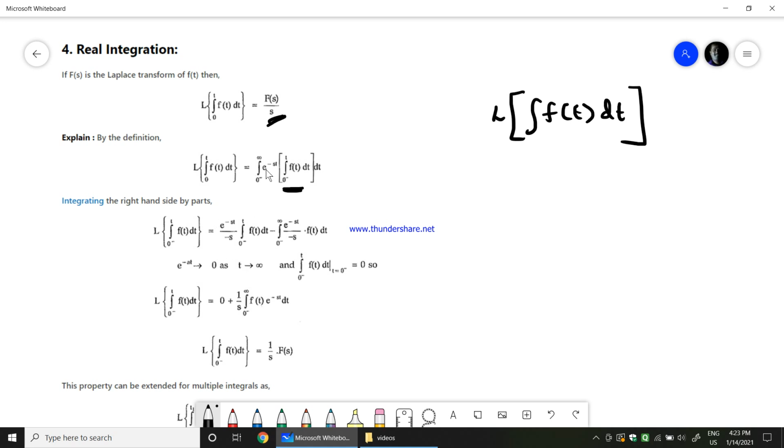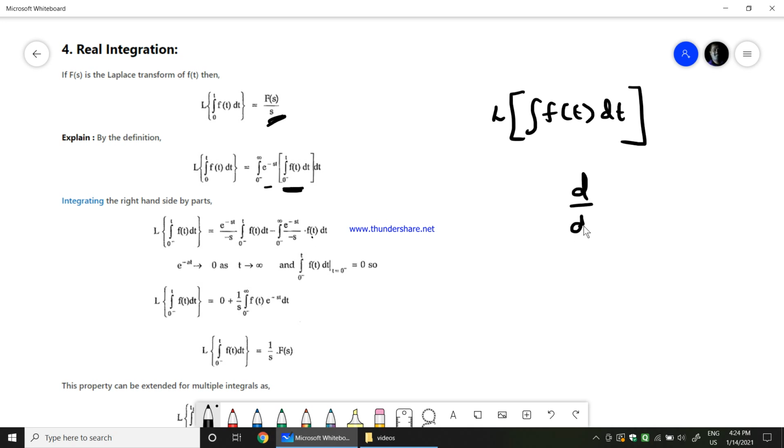So the Laplace transform of the integration from 0 minus to t of f of t dt would be equal to, again you should apply the integration of u into v method. So this is integration of u multiplied by v minus integration of u into the differentiation of v.